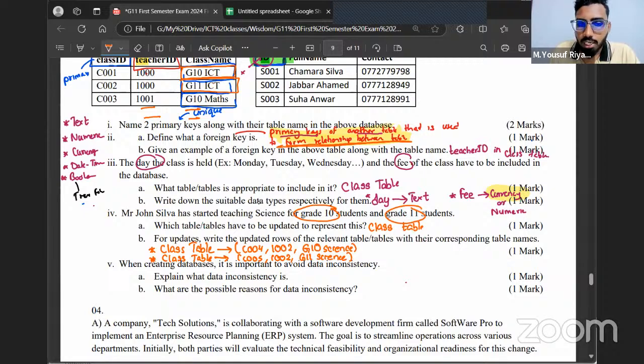So when I'm marking the attendance for grade 10 ICT, I'll be taking this fellow. If I'm going to mark attendance for grade 11, I'll take this fellow. These are not common. You can't put them together. So you should write one record for grade 10 science like this, and another record for grade 11 science, highlighted properly like this. Is that clear, all of you? Always make sure the table name is mentioned. See, I have mentioned class table, arrowhead, in brackets, every field's value. Class ID, what field, teacher ID, what field, class name, what field. The value for every field, respectively, I have mentioned here.